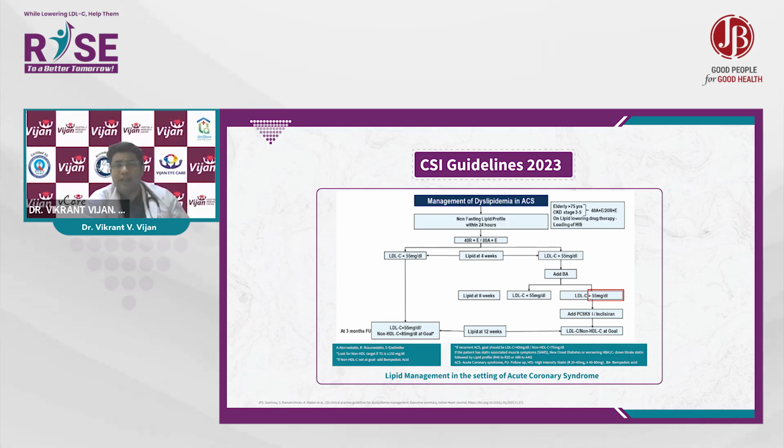About the CSI guidelines 2023. So if we talk about the management of dyslipidemia in ACS, what you should do is obtain a non-fasting lipid profile within 24 hours. What I commonly do in ACS is I give a very high dose of atorvastatin, that is 80 milligrams, or 40 milligrams of rosuvastatin, and along with ezetimibe.